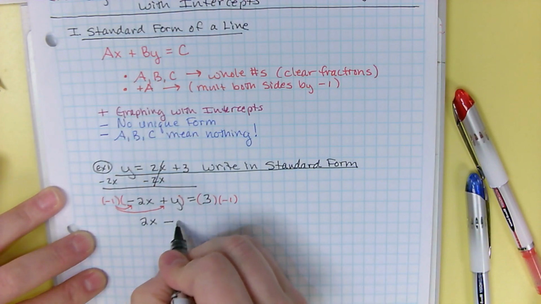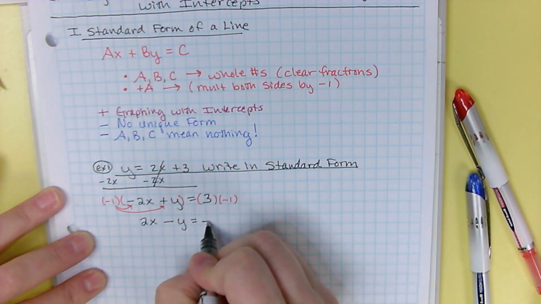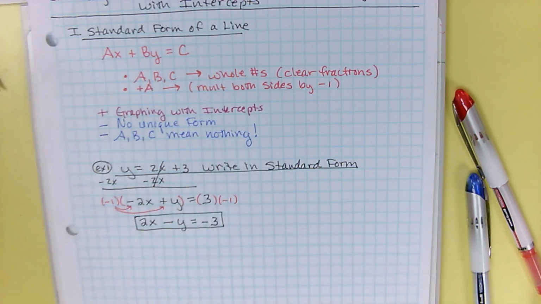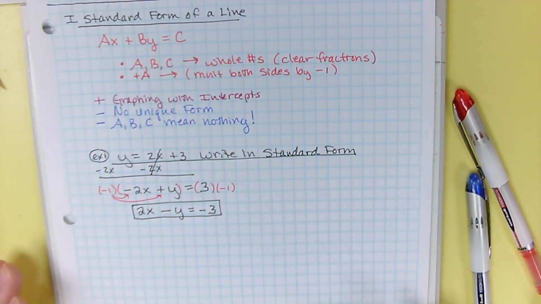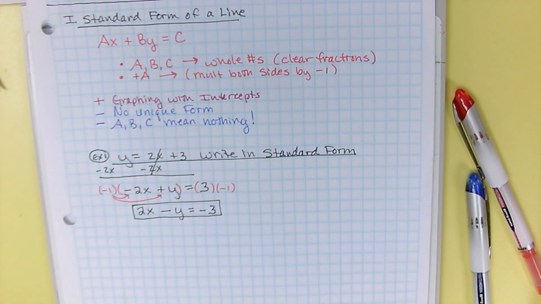Negative times a positive is a -y. On the right, a positive times a negative is a -3. And that, my friends, is standard form. Whole numbers, the A is positive, you're good to go. All right, so that's how you get from slope-intercept form to standard form.